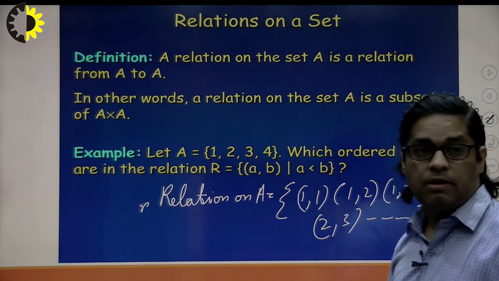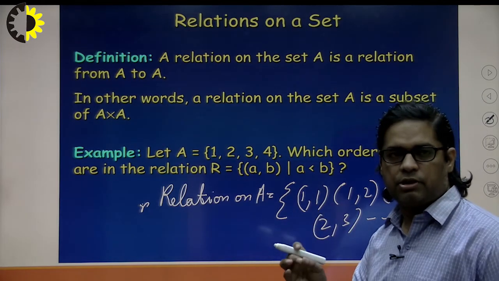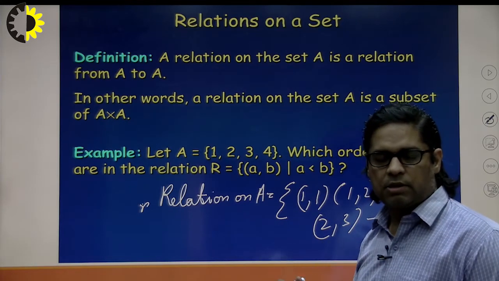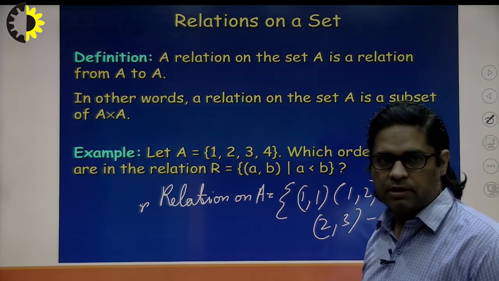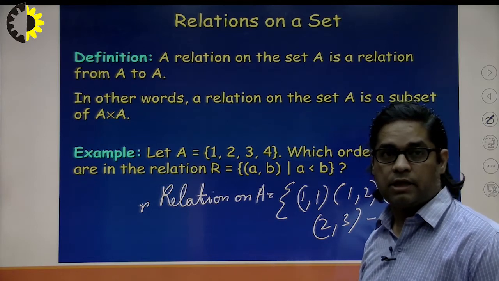It is nothing but a similar relation as we discussed earlier, but this is the relationship between the elements of the same set. Earlier we discussed the relationship between the elements of different sets, but this is the relationship on the same set. That's why it is called a relation on a set.